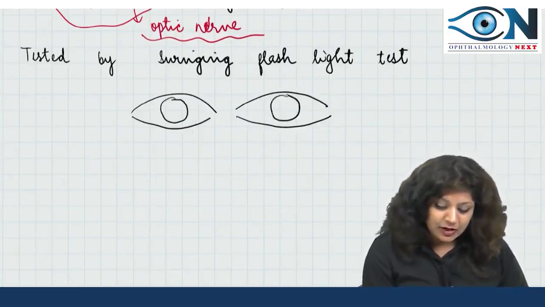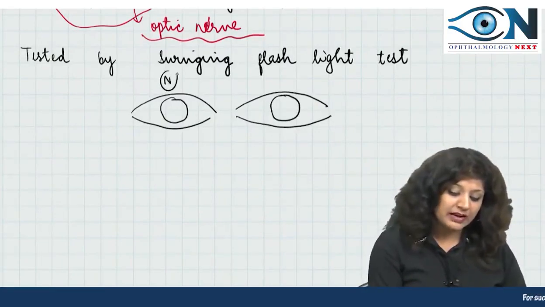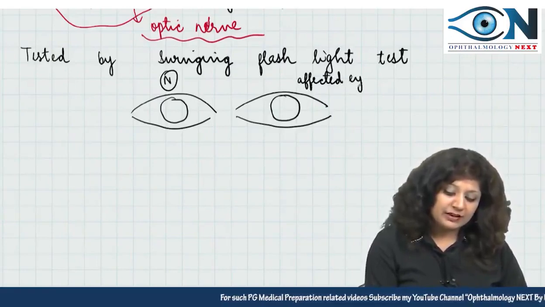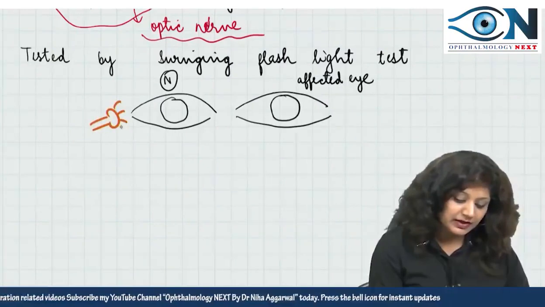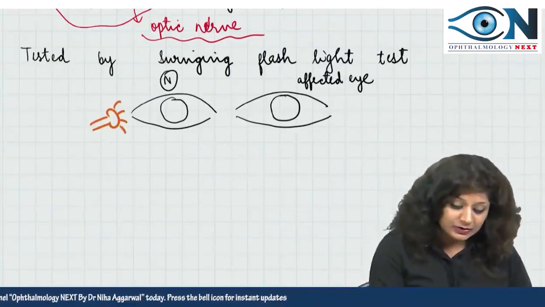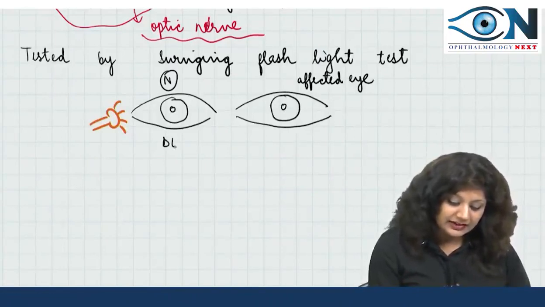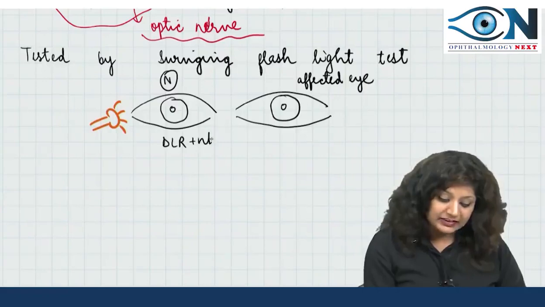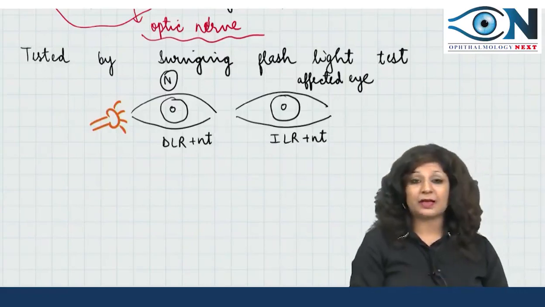Now when I show the light, suppose this is the normal eye and this is the affected eye. Now what is happening when I am showing the light to the normal eye? Both the reflexes will come. Direct light reflex on the side where I am showing the light, while the other side will show the indirect light reflex.